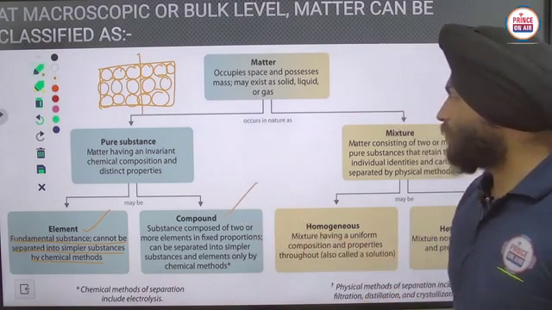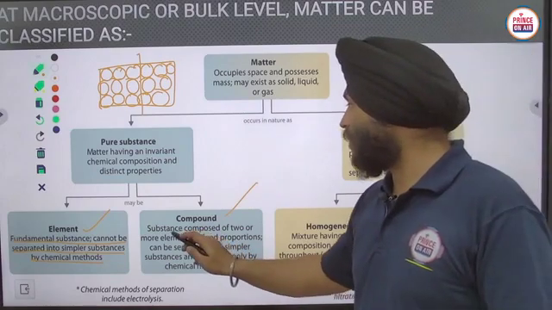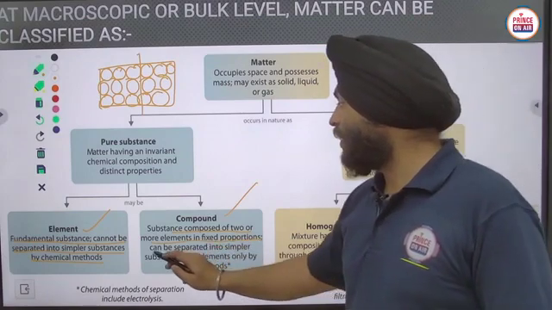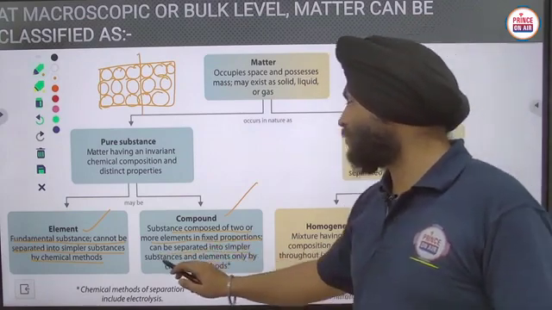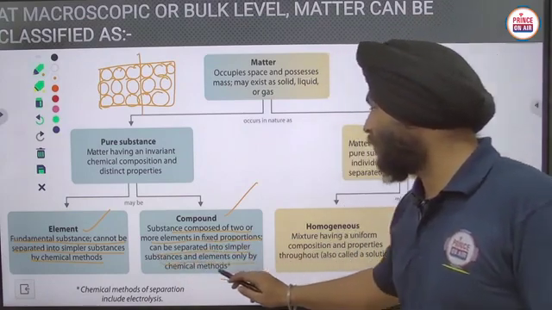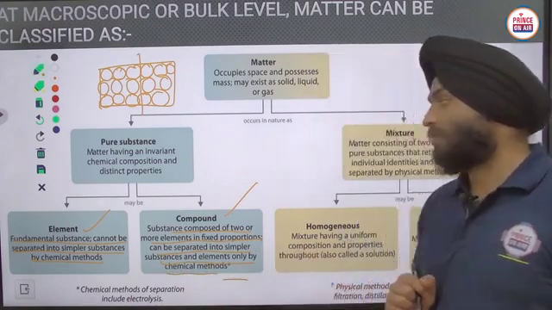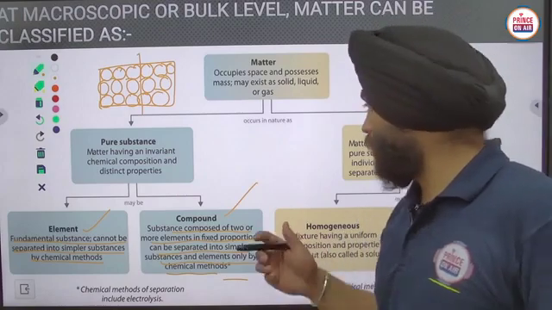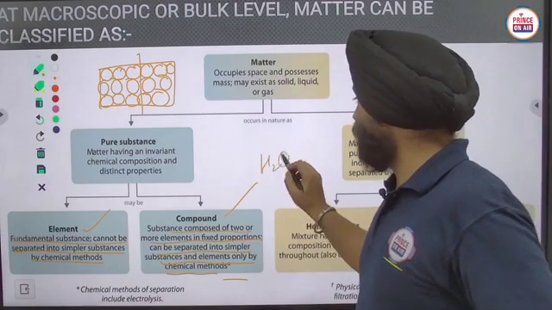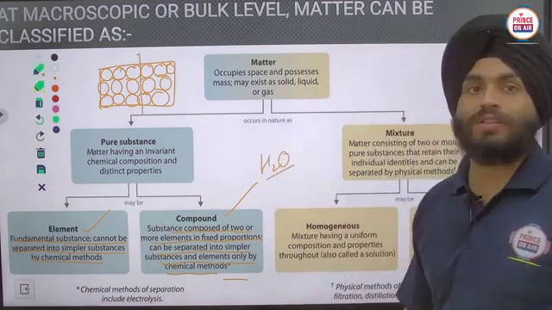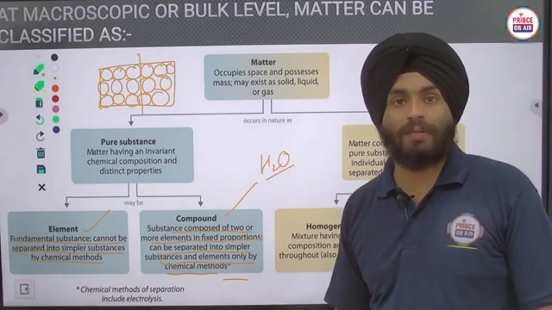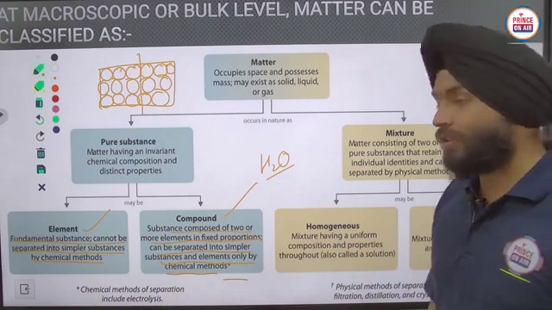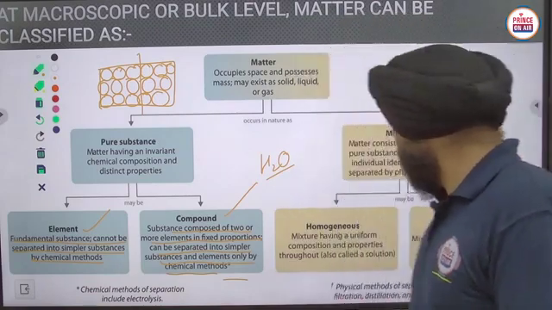Now compounds are substances composed of two or more elements in fixed proportion, and they can be separated into simpler substances and elements only by chemical methods. These are made by chemical methods, like H2O. I have given that example. Hydrogen and oxygen have a fixed ratio by mass composition. So in that way the compound definition is clear. Clear?